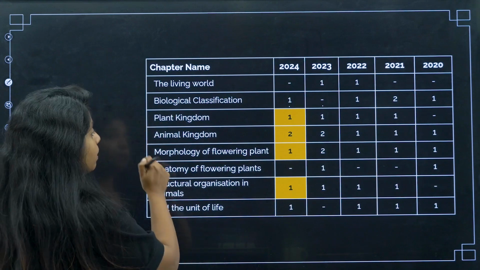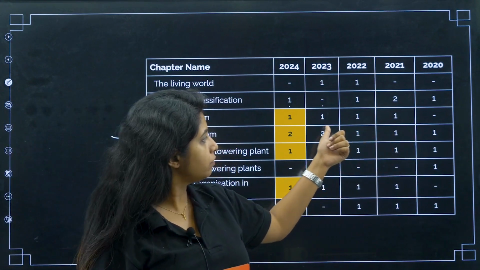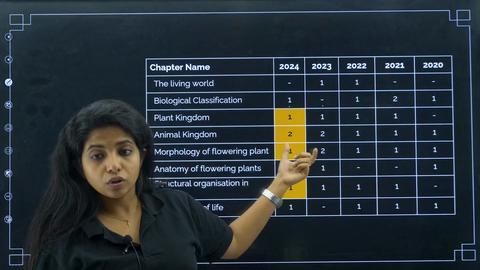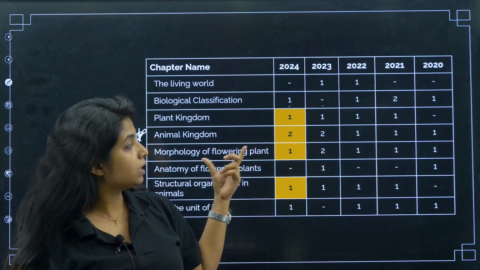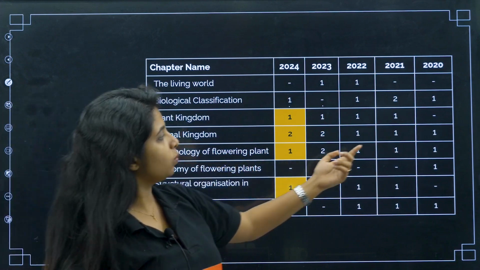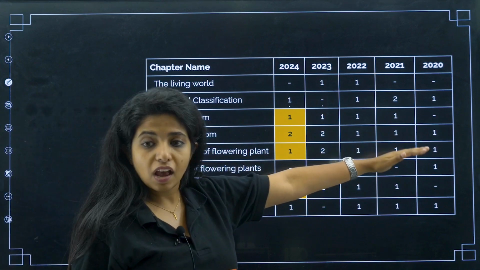Animal kingdom, it's of high priority. Why high priority? 1, 1, 1, 1, 1, 1, 2. 2 is a big number in the case of PU1. So it has given you 2 questions. So animal kingdom is something that you have to anyway not miss. Morphology of flowering plants, again 1, 1, 1, 1, 2, then again 1. Again a constant number has been there every year.